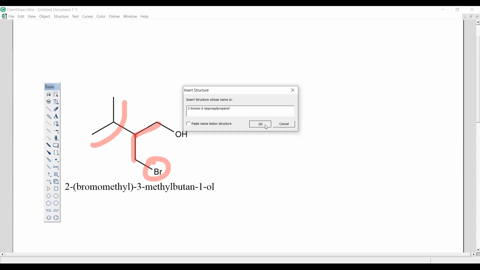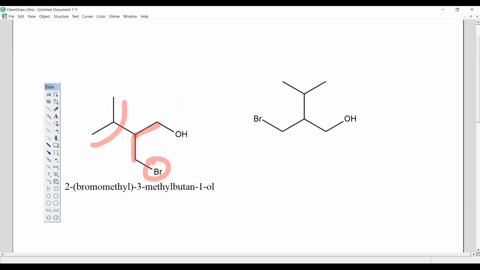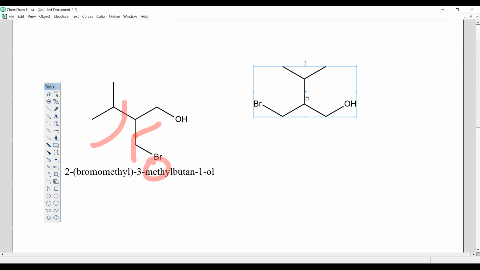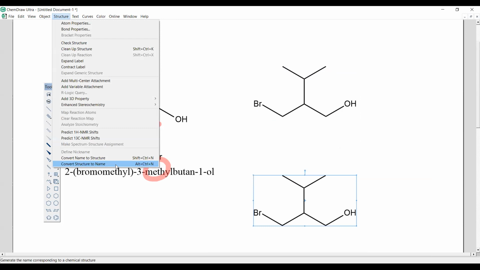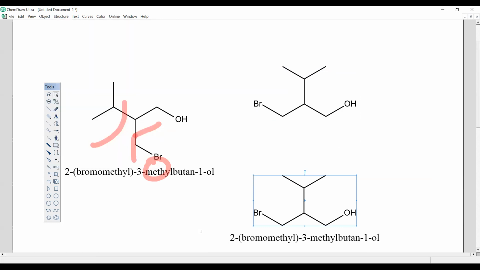Let me write. Okay. Can you see that we have got the similar structure? Yes or no? Maybe it may not look the same, but okay, fine. I have drawn the structure. Let me copy this. Okay, so I have got this structure from the name. Now let me look at the name, what this is giving. Convert structure to name. That means this structure, what we have drawn from the name, is the same as the structure. Yes or no? Yes, sir.